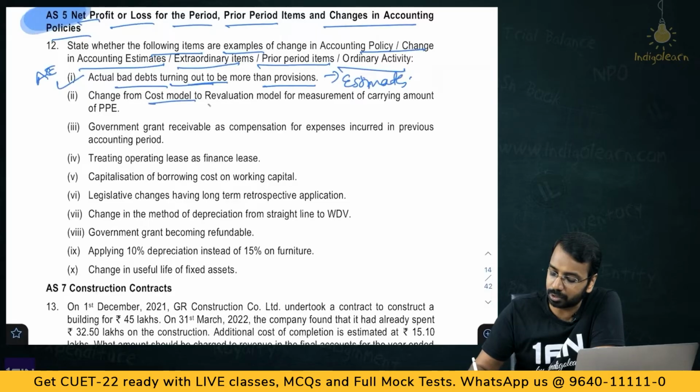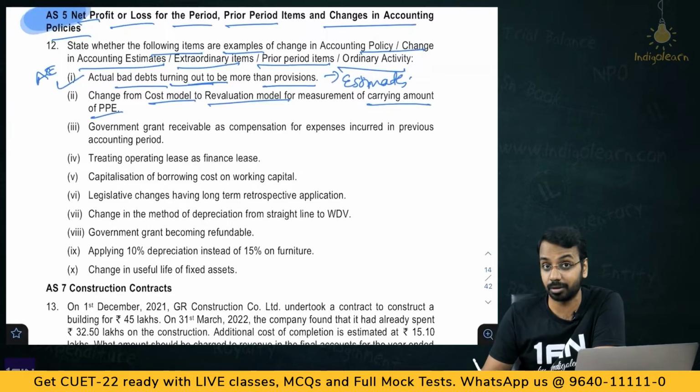Change from cost model to revaluation model for measurement of carrying amount. So, this is a matter of accounting policy, right, because you have to decide, you are applying specific principles, you are applying specific rules to measure them. This is a part of your accounting policy changes.